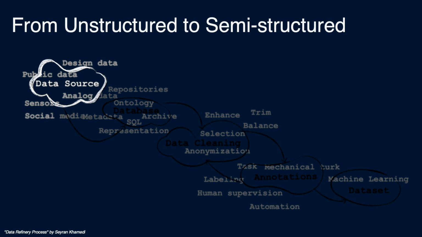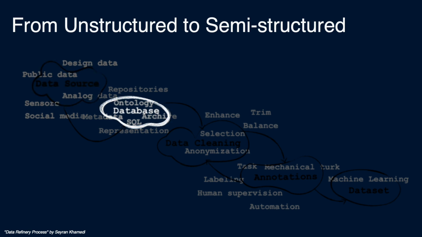This raw data is unstructured and lacks organization, and it exists on multiple platforms, or it is not even digitized. The next step involves structuring this raw data by storing it in a database. This includes using repositories and archiving the data in formats like SQL, which helps in organizing and managing large volumes of data.